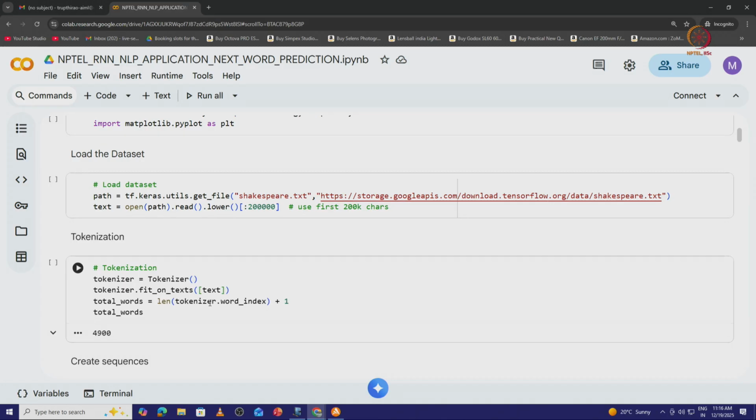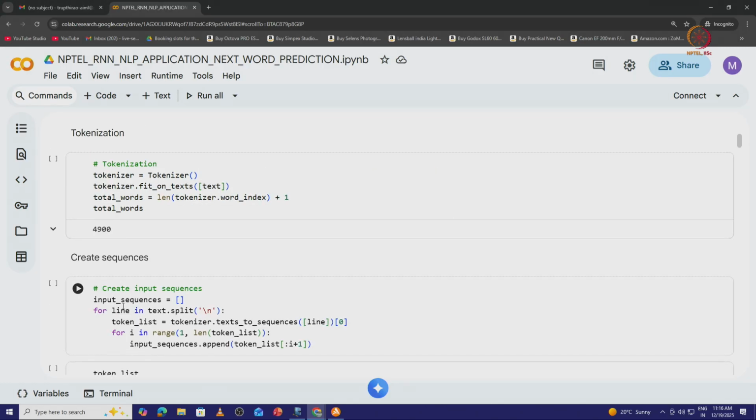So, length of the tokenizer word index plus 1 gives me the total number of words. The token list would be one value lesser than the total number of words. In our case, the number of tokens available in this text data is 4899, plus 1 giving us the total number of words as 4900.